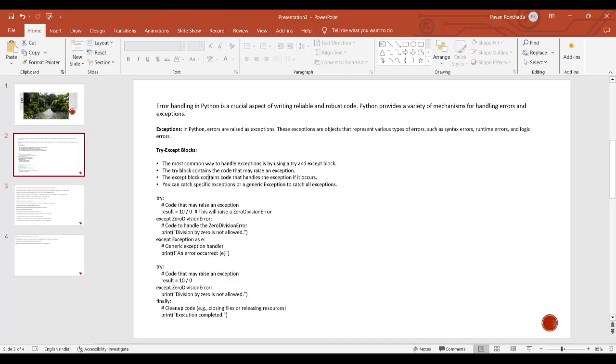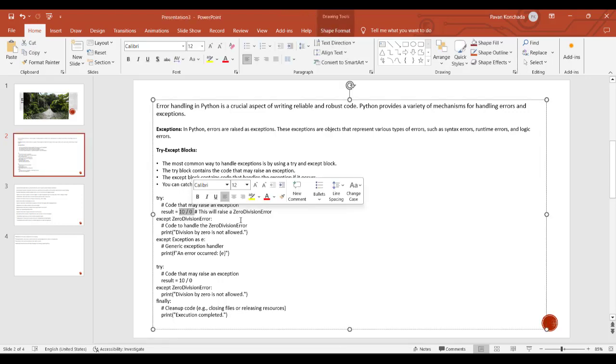So coming here, error handling in Python is a crucial aspect, as everybody knows. You need to write reliable and robust code, and even then, if there is any chance of error, it needs to be caught by an exception handler. There will be many typical exceptions like zero division errors or runtime exceptions or logical errors. All of these will be caught by the except block, as mentioned here on the screen. For example, you will have a try statement where you're trying to print a result by dividing 10 by 0, which is a zero division error, which cannot be done; you cannot print anything.